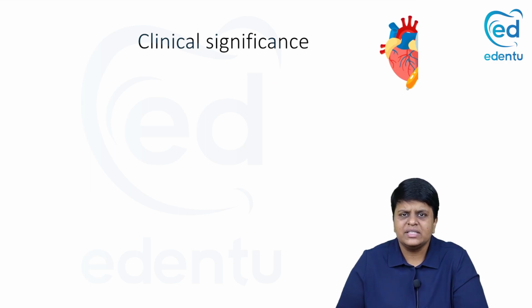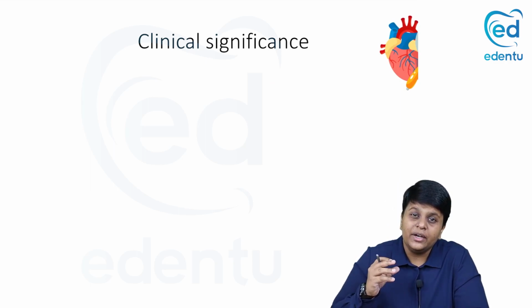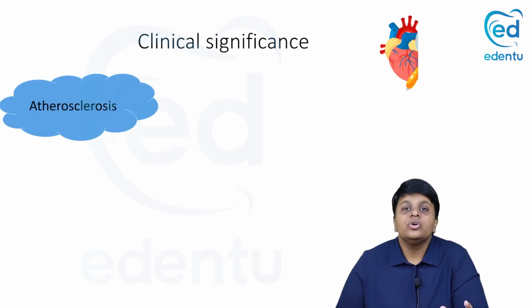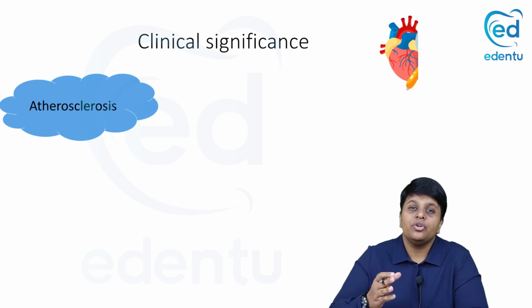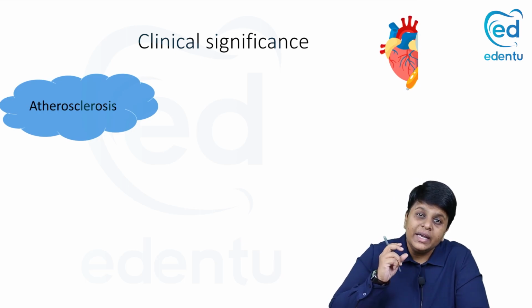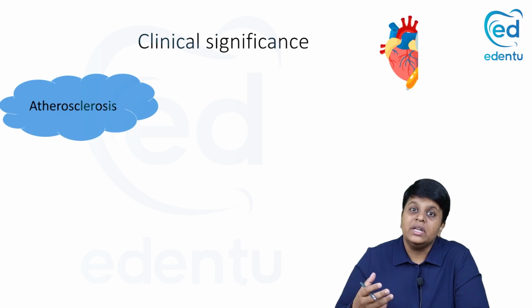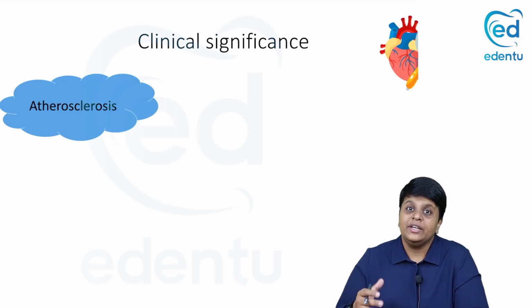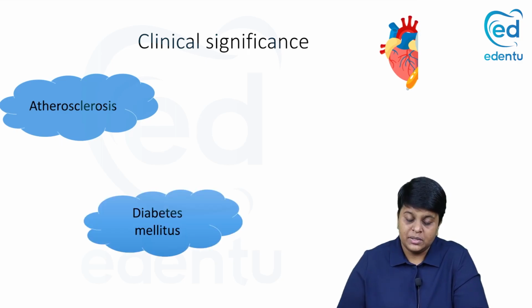Now let us see the clinical significance of cholesterol. You all know that cholesterol, when it gets accumulated within the blood vessels, can lead to obstruction of the blood flow. So atherosclerosis, deposition of LDL cholesterol within the intima layer of the blood vessel, is referred to as atherosclerosis. It leads to thickening of the vessel wall, and when it progresses further, it can lead to obstruction of the blood supply.